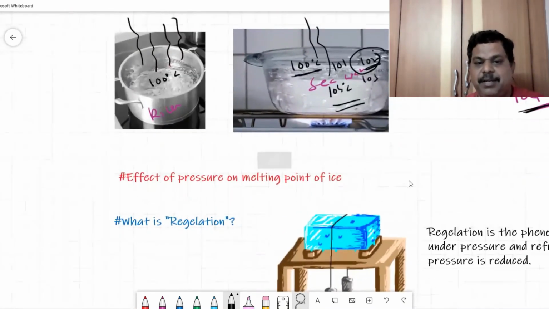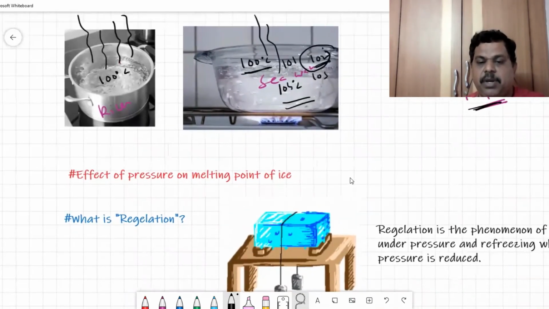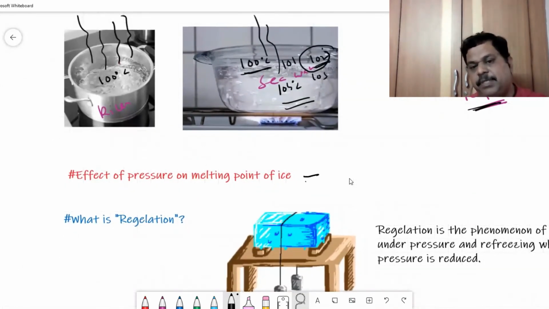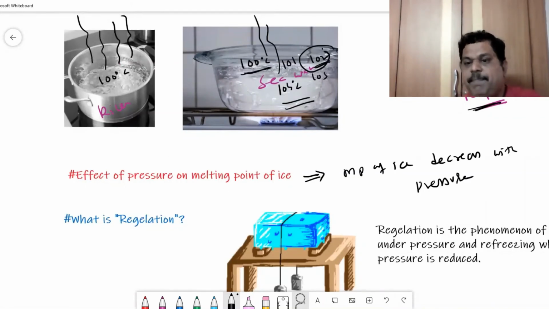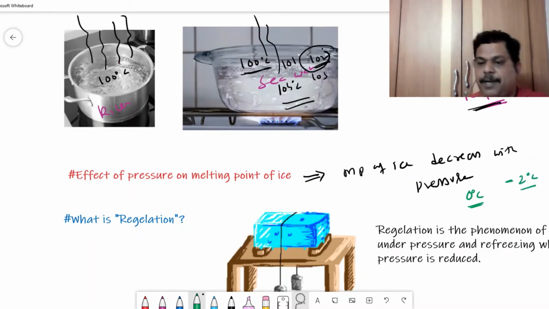Let us see another interesting point. Effect of pressure on the melting point of ice. This is a very interesting point. Remember, the melting point of ice decreases with pressure. Whenever you apply pressure, the melting point of ice decreases. Again, the same logic. We know that ice melts at 0 degrees centigrade. But when we apply pressure on ice, it will melt even at minus 2 degrees centigrade. Very important application we have.